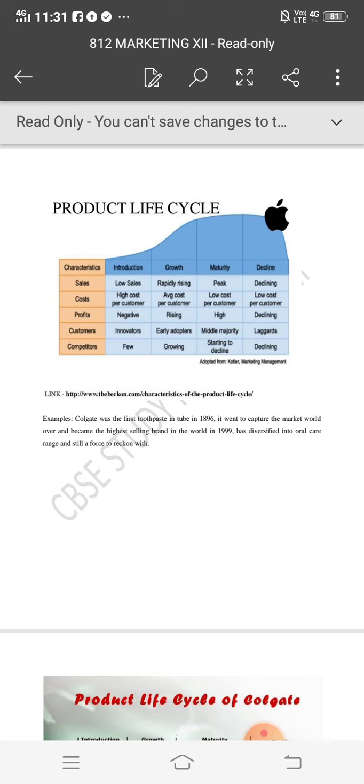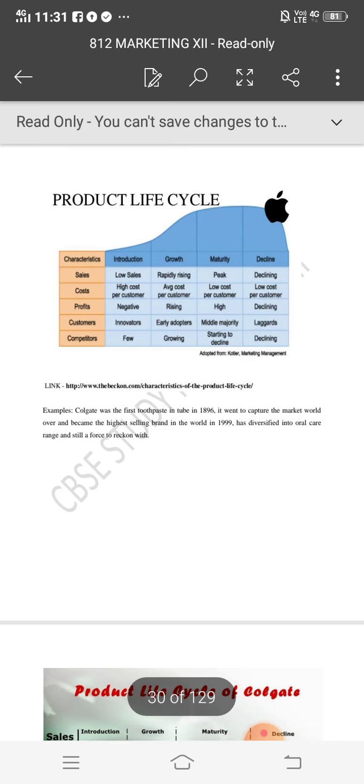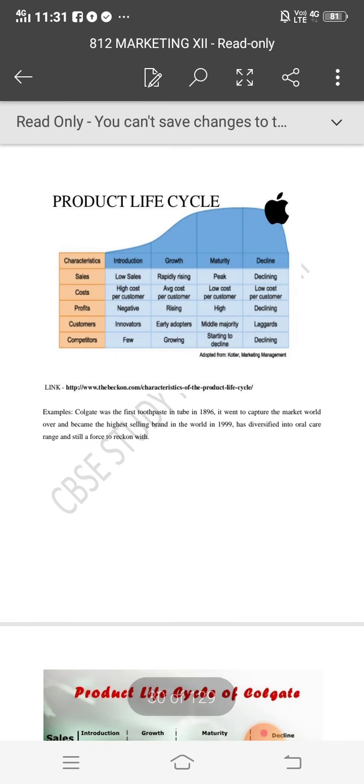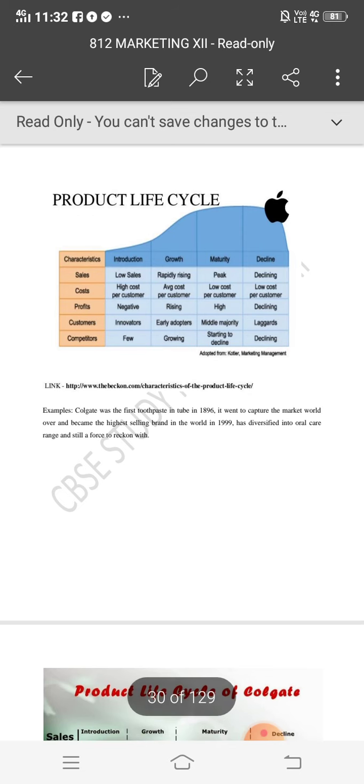Here we can see it is written Colgate was the first toothpaste in tube in 1896. So Colgate came in 1896, which means it is the introduction stage of Colgate. It went on to capture the market the world over. It is the growth stage, and it became the highest selling brand in the world in 1999. It means it reached the highest. As I told you before, highest means the peak point, meaning sales are at the peak.